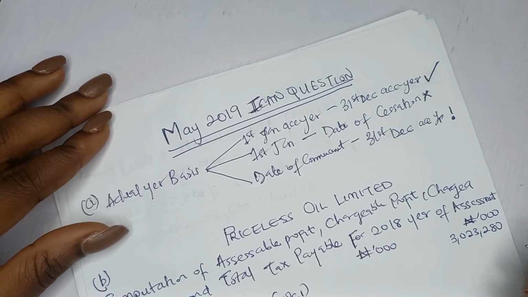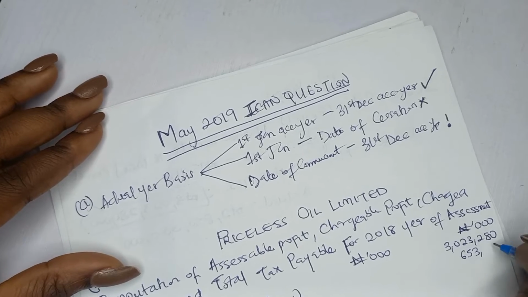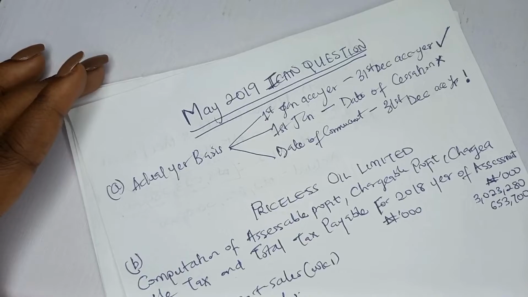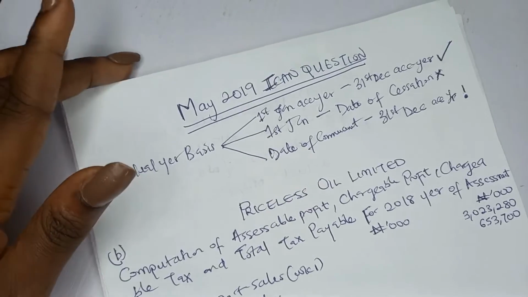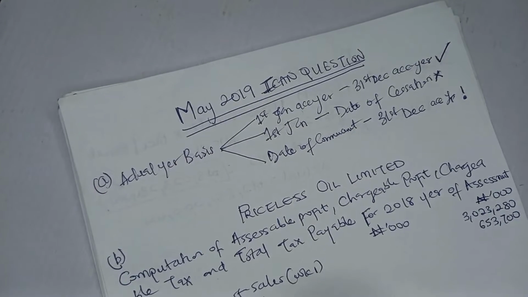They gave it to you at 653,700. You put it there, 653,700. Now the next thing in the format is what? Other income. Okay, we have other income in the format. So still under income, other income.